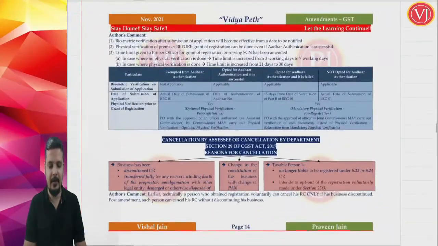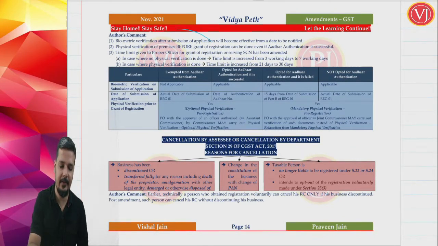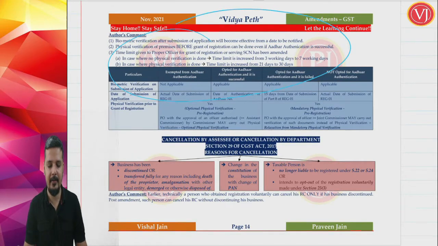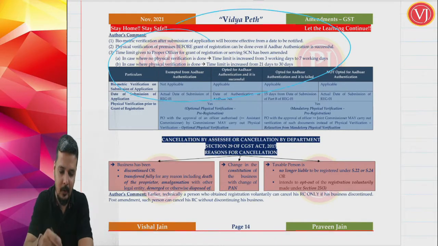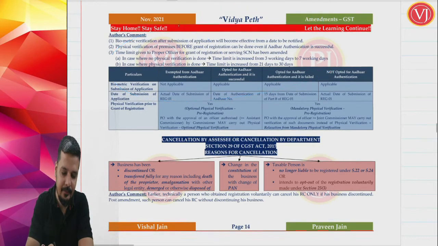Now friends, the next amendment. Whatever I have explained is given here. The other thing is only a clarification which was there already earlier. Now if I want to just summarize the amendment, there are 4 categories that can be there. One is a scenario where you are exempted from Aadhaar authentication. Second, you opt and it is successful. Third, you opt and it is a failure. And the last, you are not opting for Aadhaar authentication. There can be 4 situations.